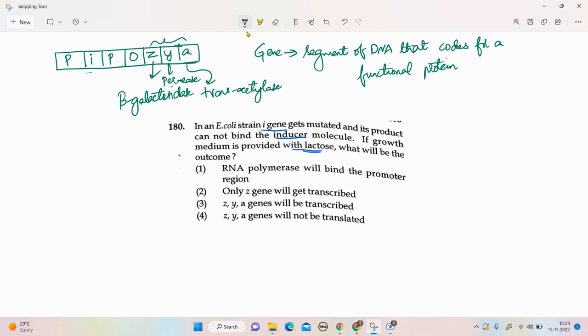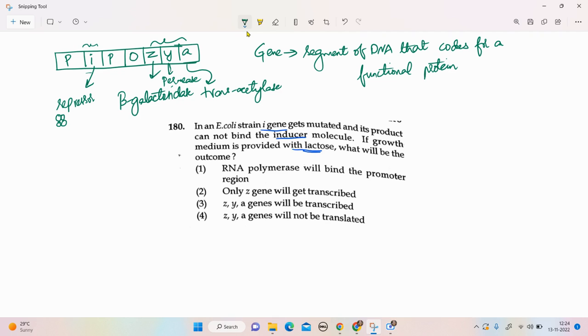While the I gene is known as the regulatory gene. What is a regulatory gene? Those genes whose products control the expression of structural genes are known as regulatory genes. Now, the I gene also codes for a protein. So it codes for a repressor molecule, which is a homotetramer, meaning it is made up of four identical units.